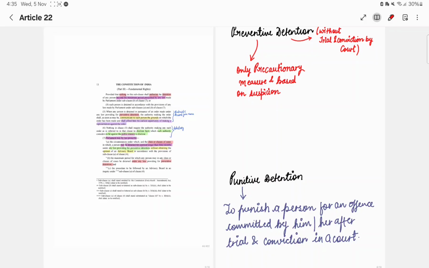Now the conclusion of Article 22 is that its most important part is that it wants to safeguard individuals against arbitrary arrest and detention. इसका मेन एजेंडा था कि इंडिविजुअल्स की लिबर्टी को सेव करना, उनकी फ्रीडम को प्रोटेक्ट करना. It ensures that no person, किसी भी पर्सन को अरेस्ट नहीं किया जाए बिना ग्राउंड्स को बताए. Because the principle of natural justice, or the principle of being heard, is much more important here.